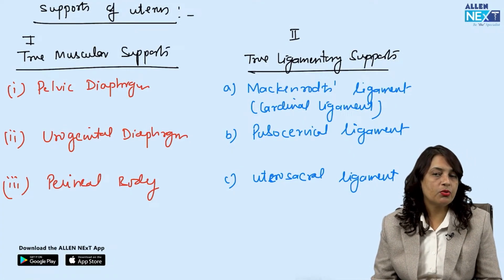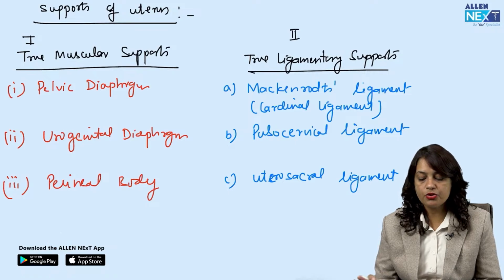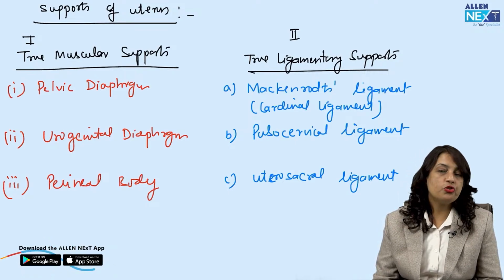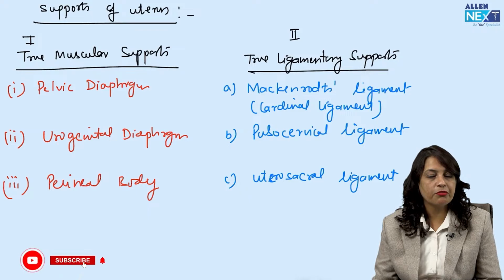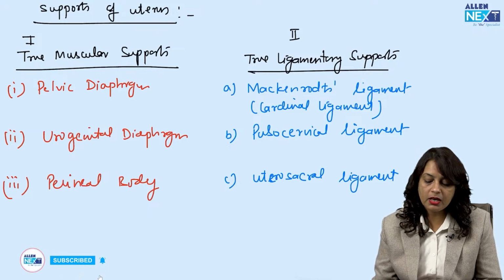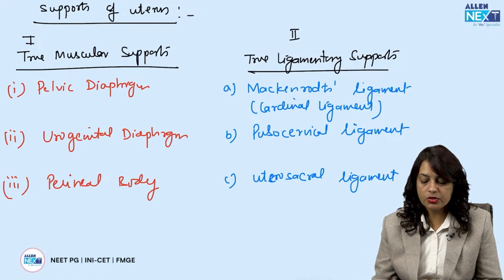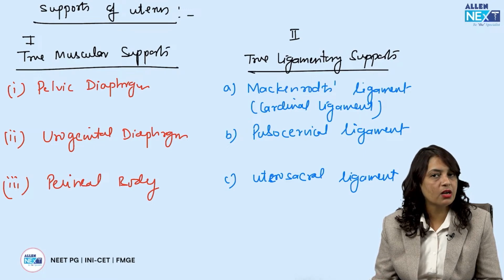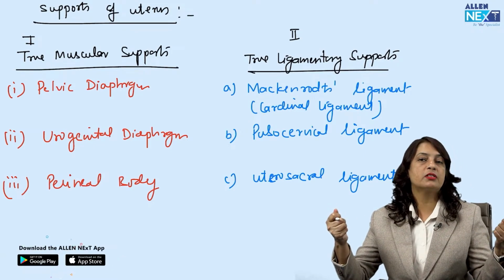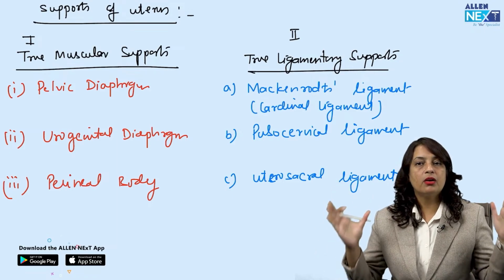Now, supports of the uterus are true muscular supports and true ligamentary supports. True muscular supports include the pelvic diaphragm, urogenital diaphragm and the perineal body. True ligamentary supports include the Mackenrodt ligament, which is the cardinal ligament, holding the cervix from both the sides to the lateral pelvic wall.